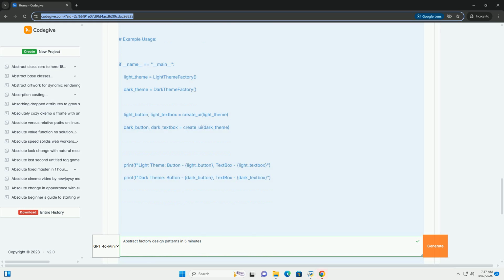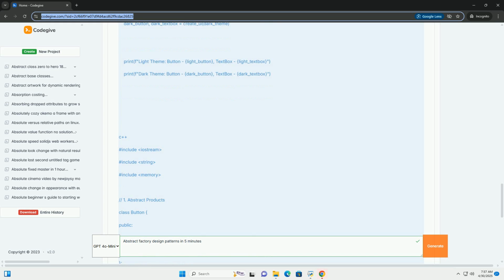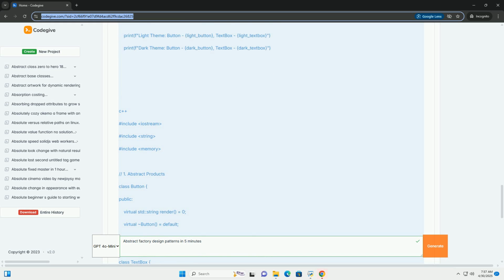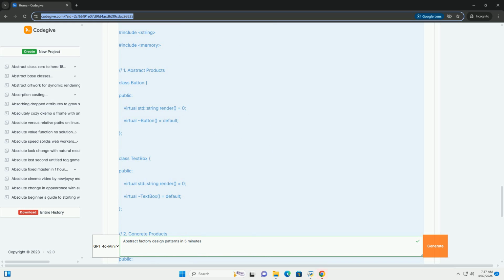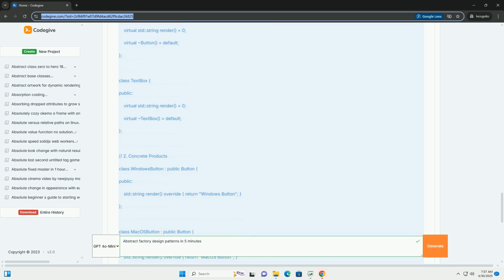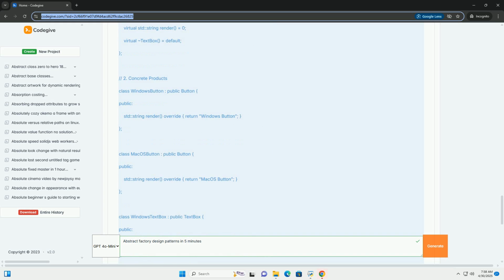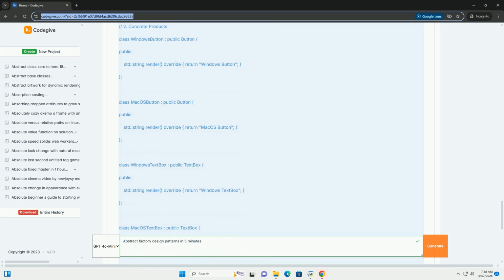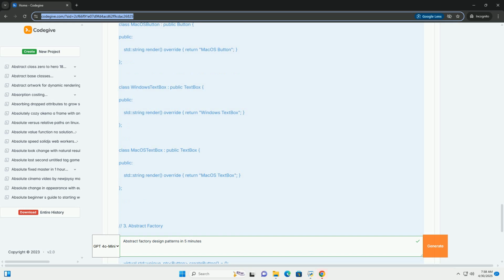Concrete factories: concrete classes that implement the abstract factory. Each concrete factory creates a specific family of related products. Abstract product: an interface or abstract class that declares methods common to all related product types. Concrete products: concrete classes that implement the abstract product. These are the specific products created by the concrete factories.